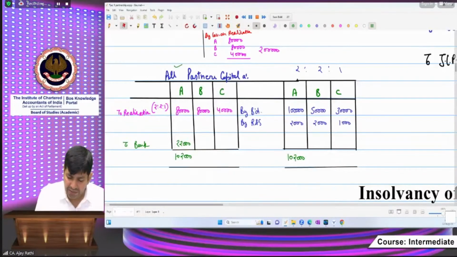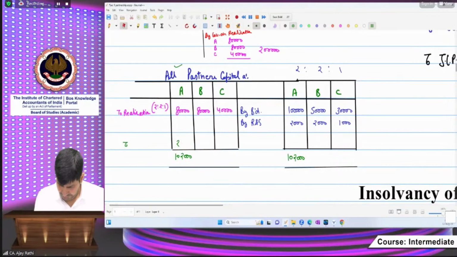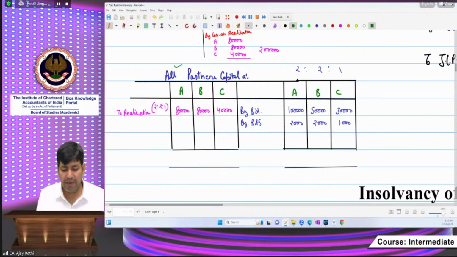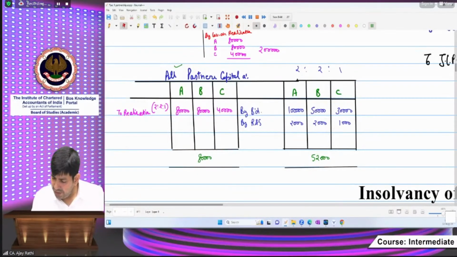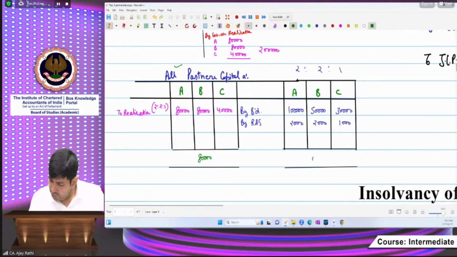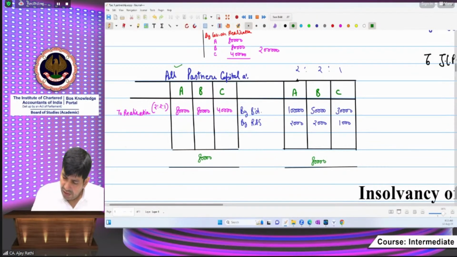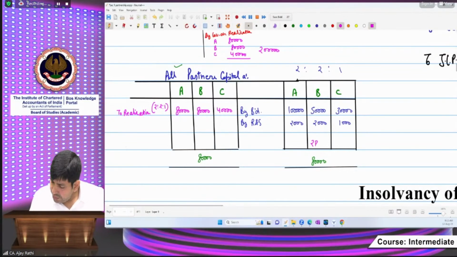Now, after discussing Mr. A, now I am discussing Mr. B. Please take the steps slowly. Everyone is asking Mr. B, you are having 52,000 total this side and 80,000 this one. Okay. So Mr. B, if we do the balance, then what is your balance? Your balance is 80,000 minus 52,000, that is 28,000.